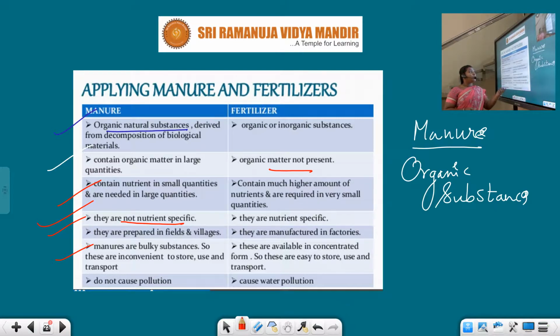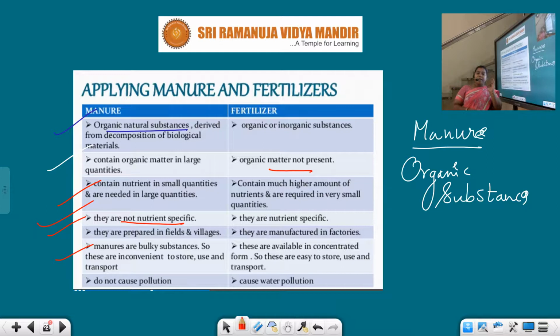Whereas this type of fertilizer will cause air pollution, soil pollution, water pollution. So using chemical fertilizers is not a good thing. Now and then people are encouraging organic products only. So in organic culture, students, generally they use manure only.